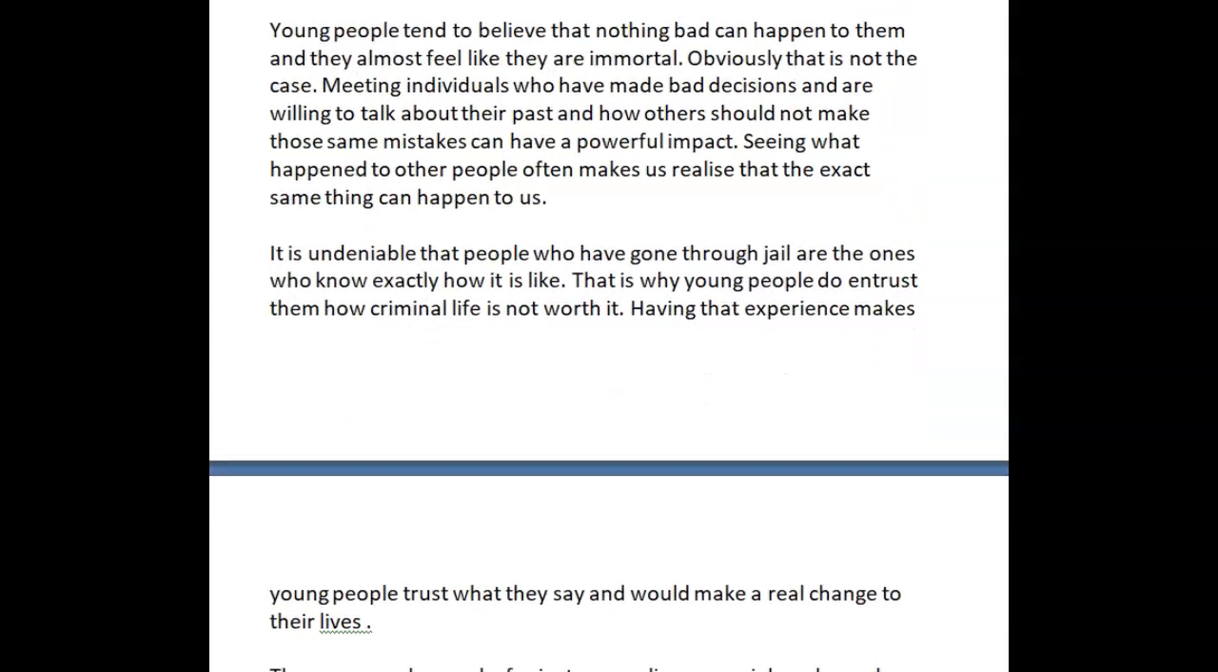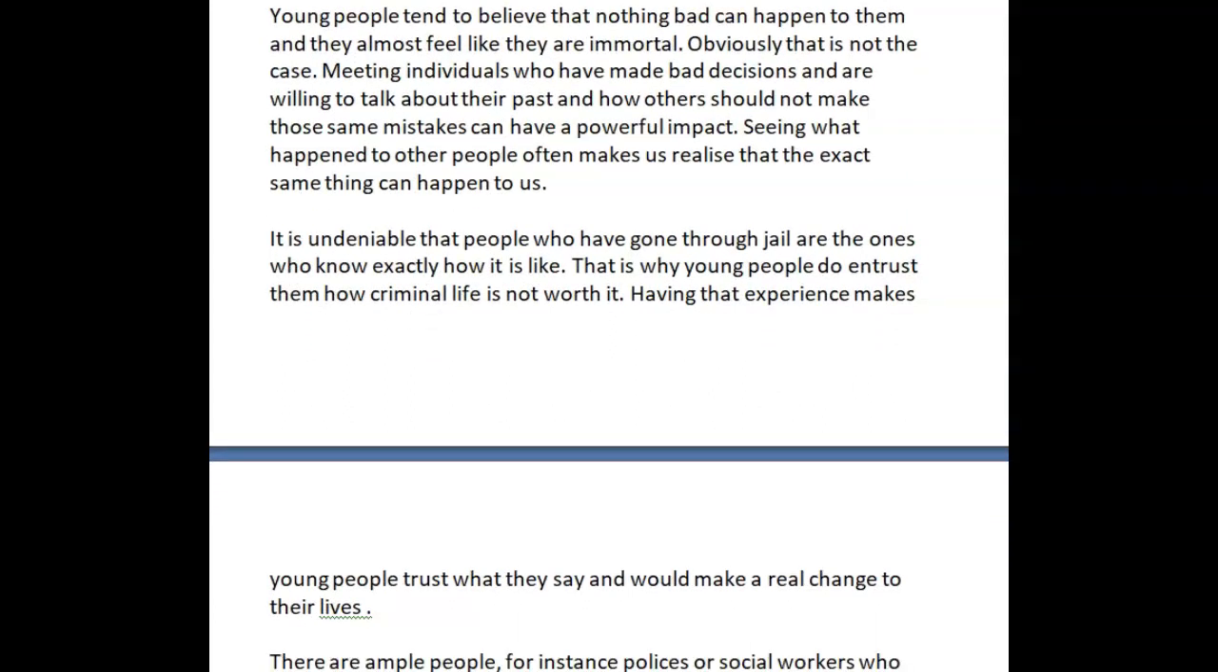"It is undeniable that people who have gone through jail are the ones who know exactly, not how, but what it is like, okay? How it is or what it is like, but not this. That is why young people do entrust them how criminal life is not worth it." All right, your grammar and your vocabulary here are off, so this sentence really needs to be rewritten. What are you trying to say?